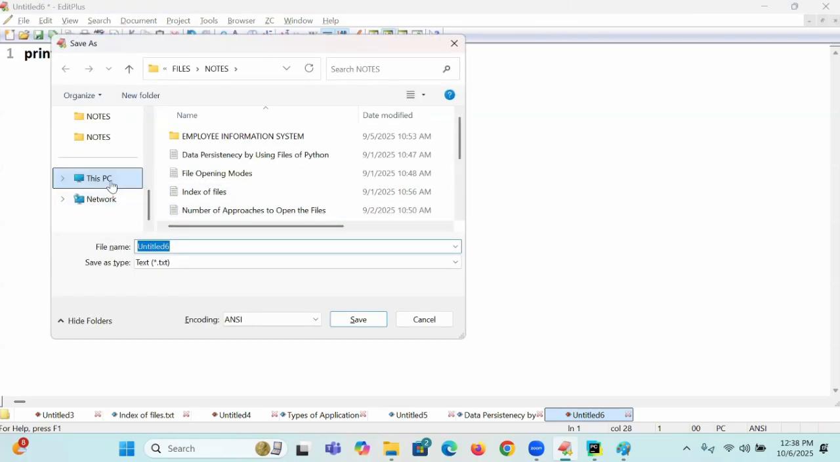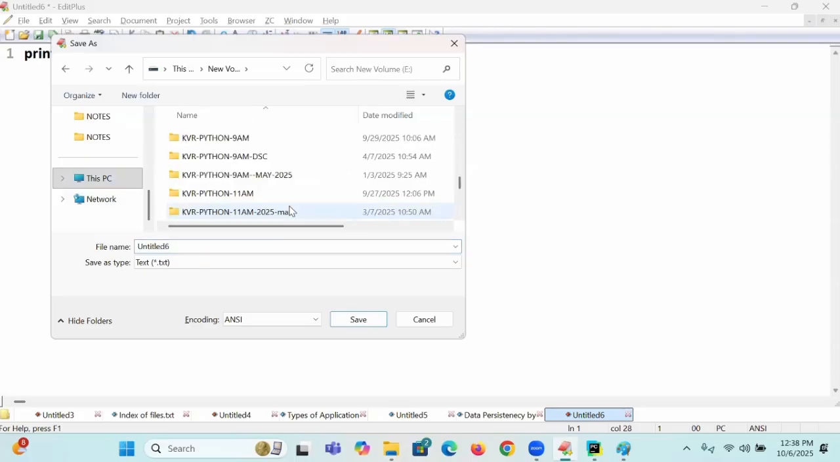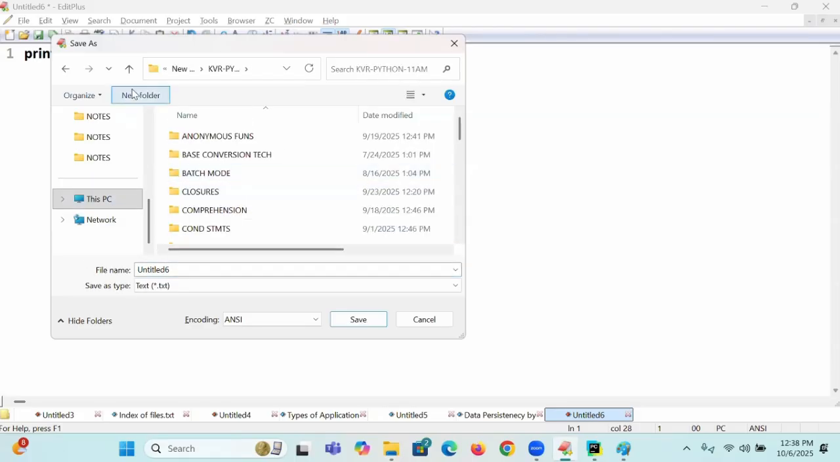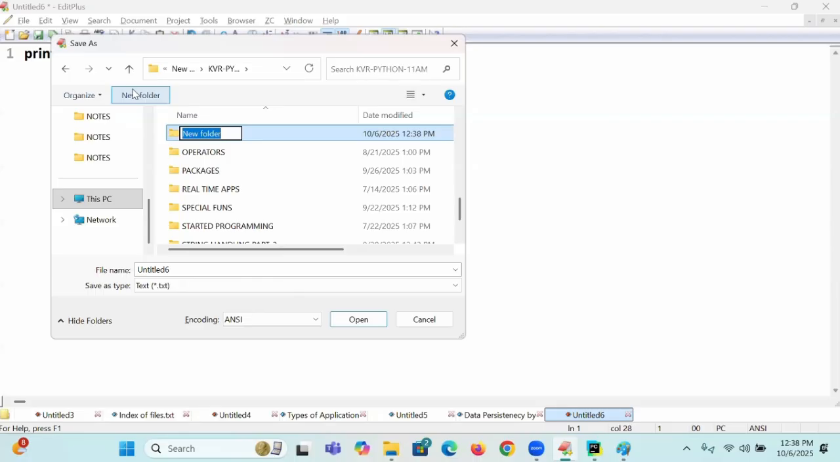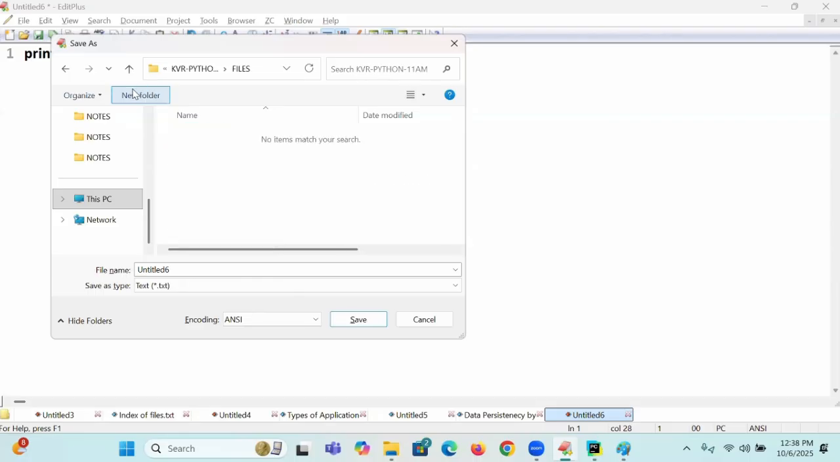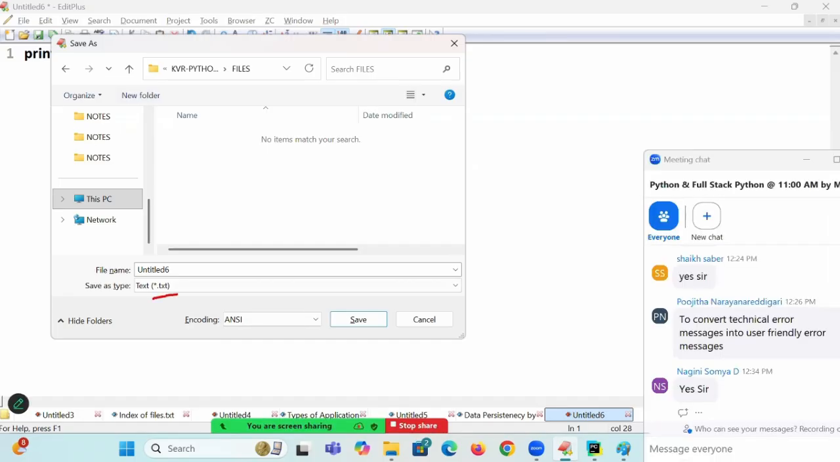It is asking me to save it. I will create one folder, because my topic is files, and in that I am saving it. How is it getting saved? As .txt. So basically my Python statement is also just a text file.